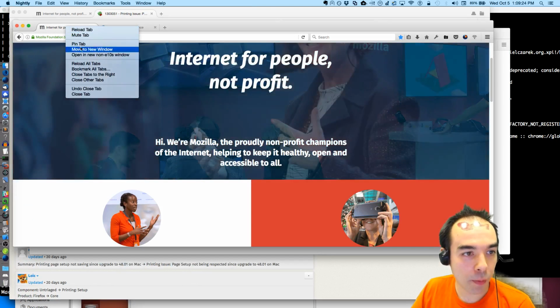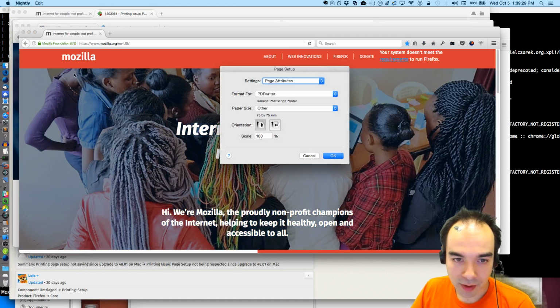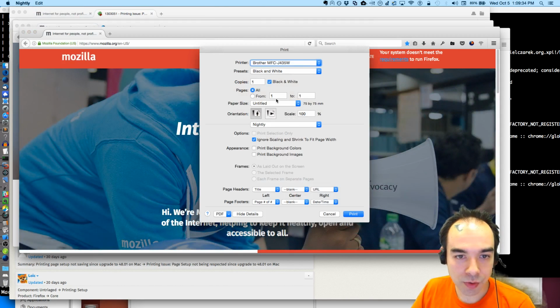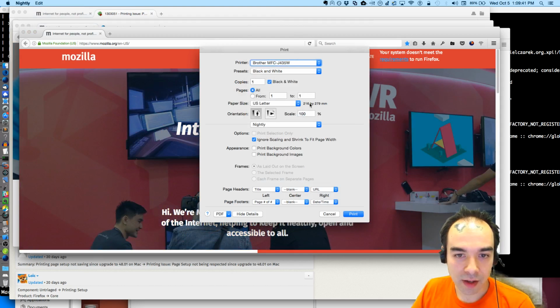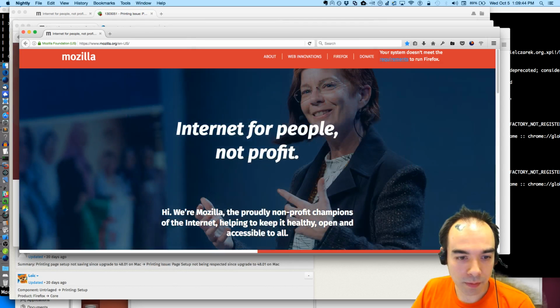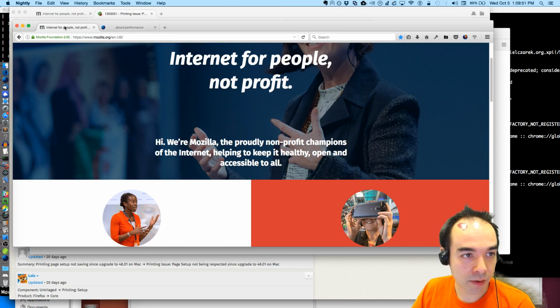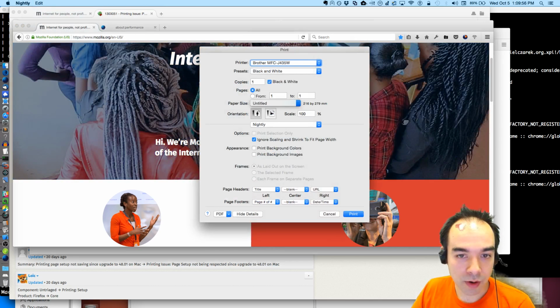So what I'm going to do is open this page in a non-E10S one. I'm just going to try a thing, and then if it works, I'll explain what happened. So I'm going to change the print job so that it prints to US letter. I'll do the basic US letter. And now I'm going to open in the PDF viewer. And this is in a non-E10S window. Okay, so that's proper. And now in an E10S window, I'm going to do the same thing, but I'm going to use the newer 75 by 75 millimeter and open that.